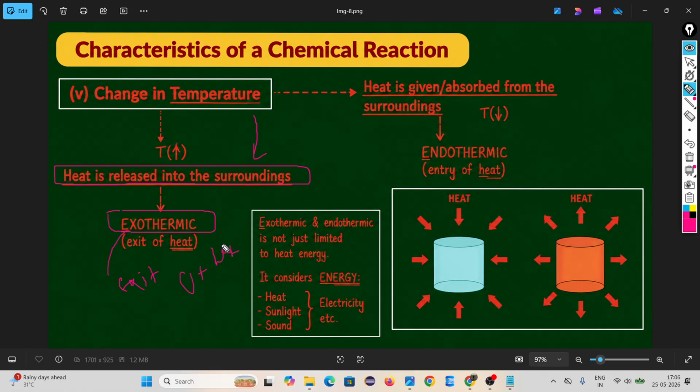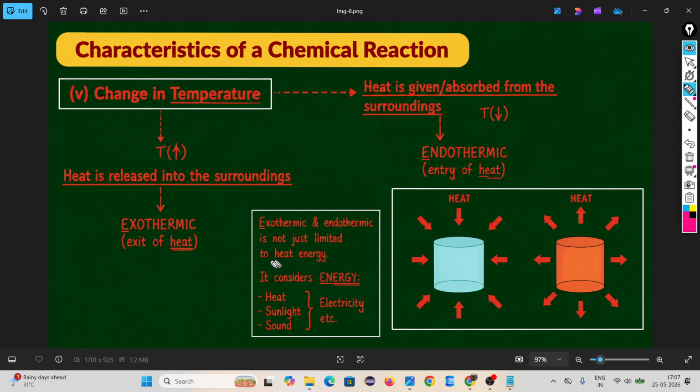Any chemical reaction in which heat energy is released to the surroundings is called exothermic, meaning the temperature of the surroundings increases. Endothermic is the chemical reaction which absorbs heat from the surroundings. Exo means exiting heat to the surroundings. Endo means absorbing energy from the surroundings. Do you understand?